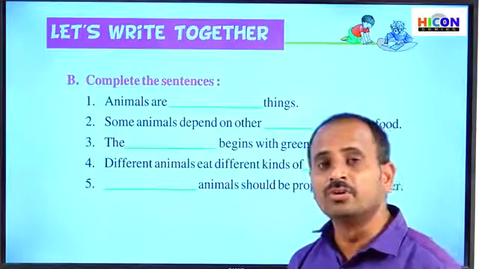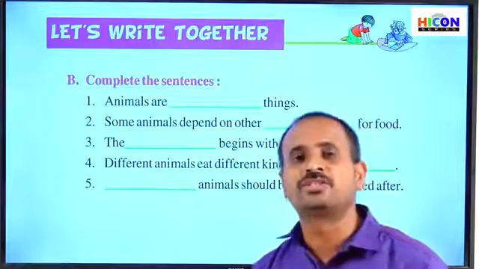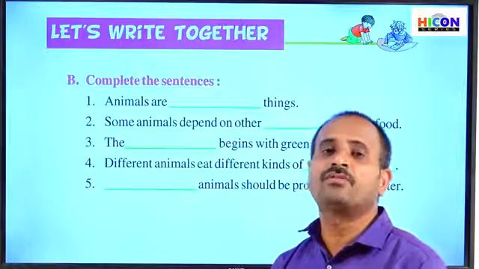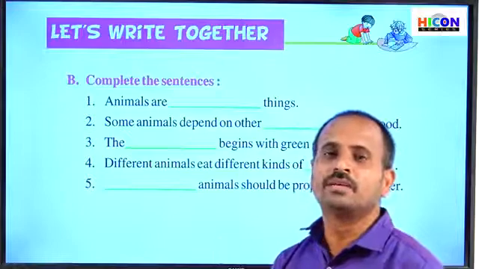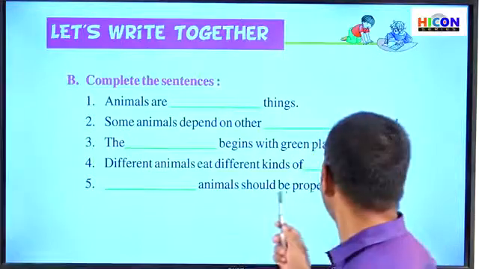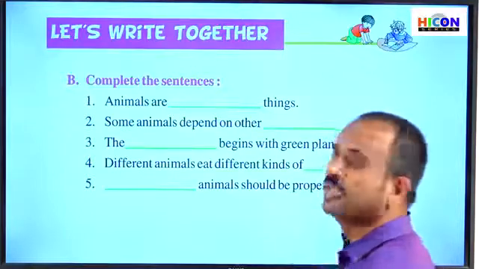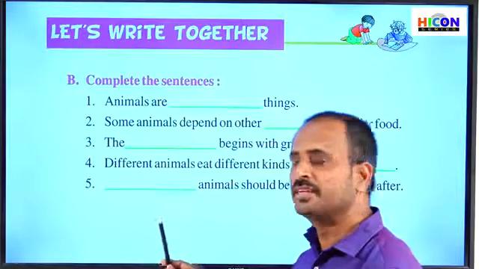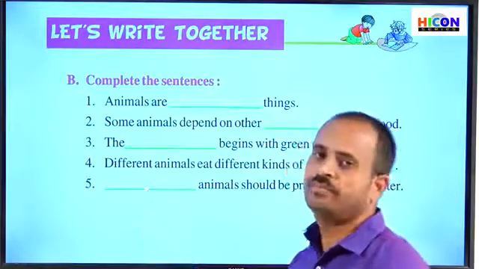We keep those animals in our houses, and we provide food and shelter for those animals, and they do a lot of work for us. So that's why those animals are called pet animals, and we should take care of them properly. That means these pet animals should be properly looked after. The correct answer for the fifth sentence is pet animals. So write the word pet in the fifth blank.